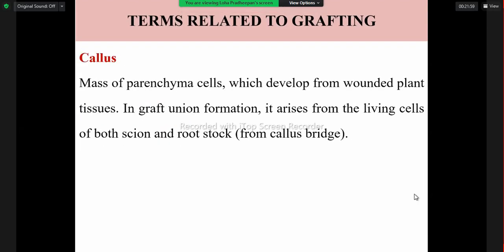The callus is an irregular mass of parenchymatous cells. Normally we studied that in cuttings. It is developed from the wounded plant, so it is in a position to make the wound heal. That is the case.